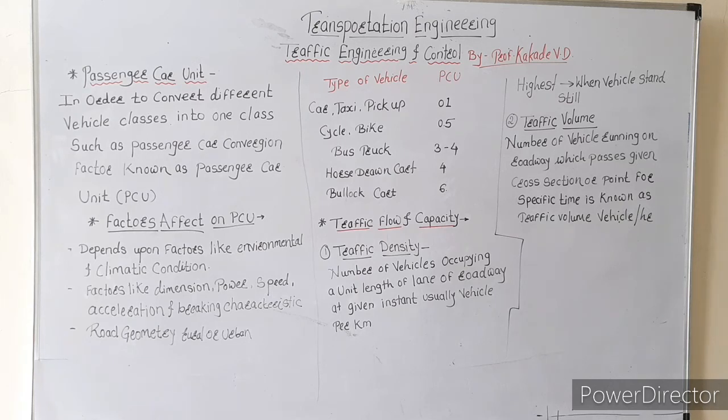If there is an intersection with 4 roads, and road number 1 has a traffic volume of around 4,000 or 3,000 vehicles per hour, the second is 2,000, the third is 400, and the next is around 1,000, then we could understand that road number 1 is the most important, because the maximum number of vehicles are crossing the line of that particular road.